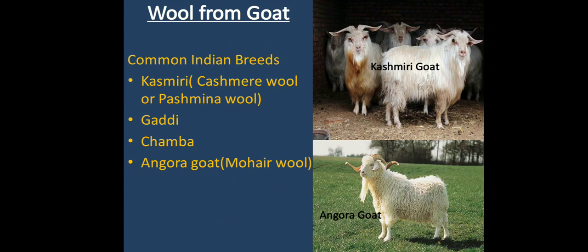And the wool of Kashmir goat is known as Kashmir wool, or it is also known as Pashmina wool. Along with that, the Angora goat wool is also known as mohair wool, and these two wools, that is Pashmina wool and mohair wool, are really very fine, soft and lustrous, due to which it is also very expensive wool.